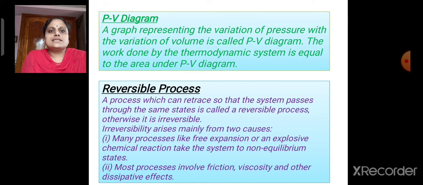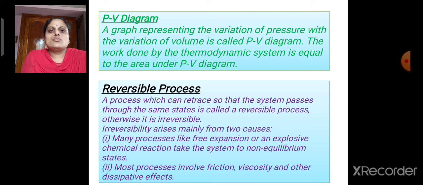Now let us see what is meant by a PV diagram. A graph representing the variation of pressure with the variation of volume is called a PV diagram. The work done by the thermodynamic system is equal to the area under the PV diagram.